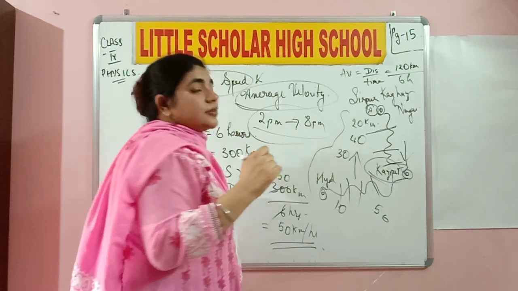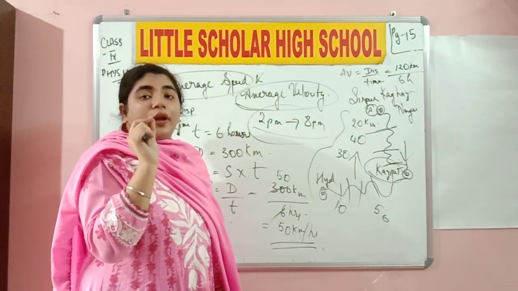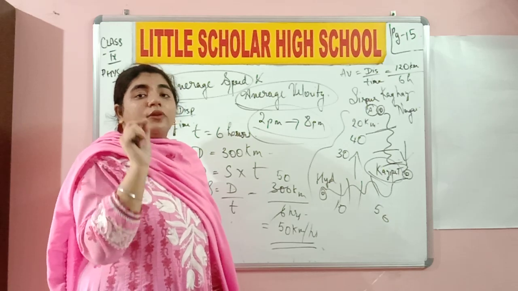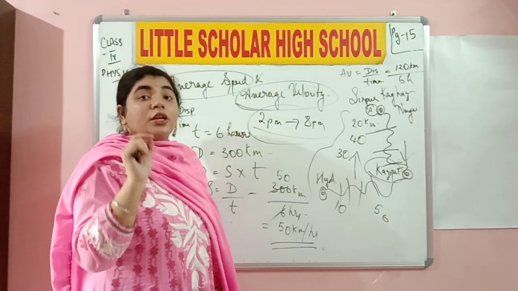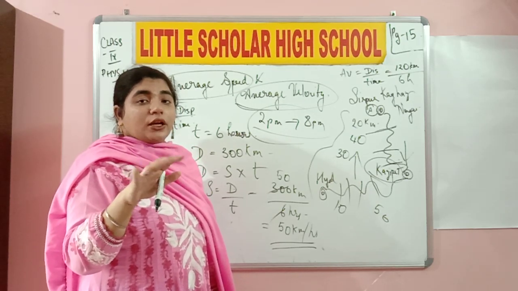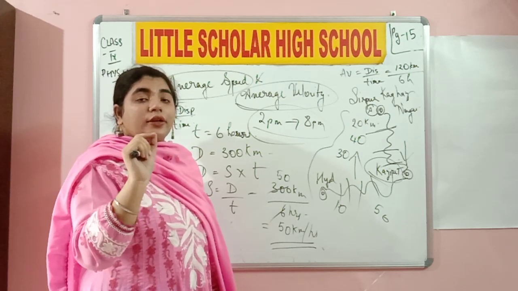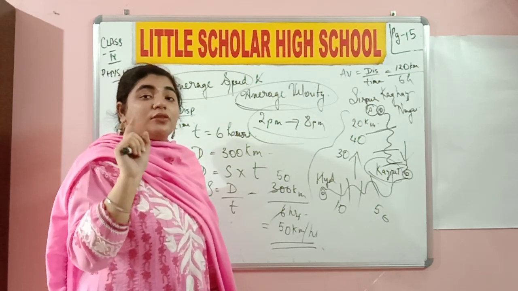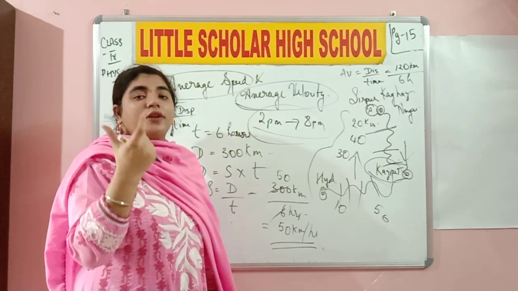So 120 by 6 is going to give you the velocity with which the train traveled in one particular hour. So 120 by 6 is 20 kilometers per hour. This means, at a rough idea, the train was traveling with 20 kilometers per hour velocity in the southwest direction. Remember, we are specifying the direction over here.